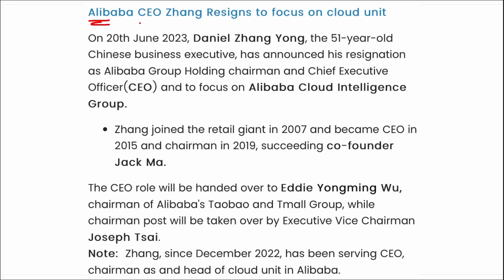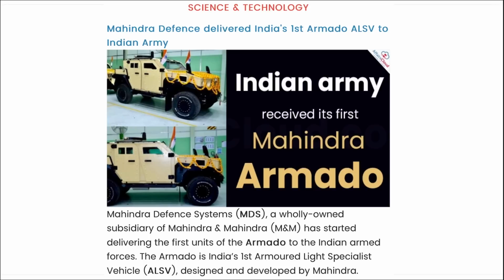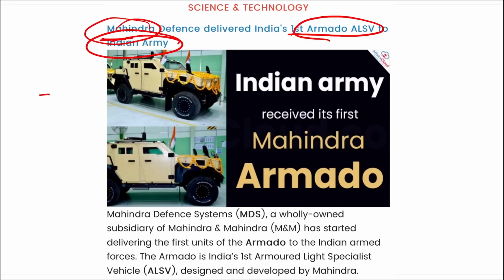Next is Alibaba CEO Zhang. He has resigned, that is Daniel Zhang Yong. He is 51 years of age, and he has resigned from the post of CEO of Alibaba, as he will be focusing on Alibaba's cloud intelligence group. Next, Mahindra has recently delivered India's first Armada ASLV to the Indian Army. As you can see in the picture, this is Armada, delivered to the Indian Army by Mahindra.